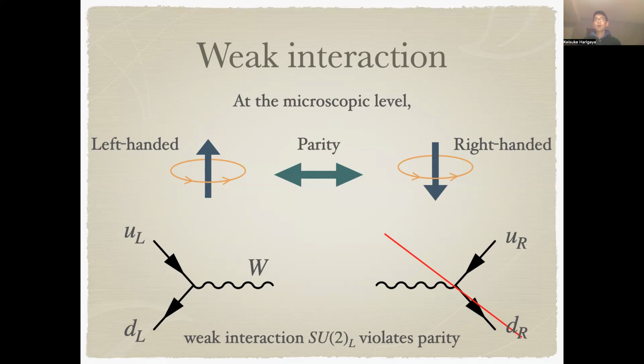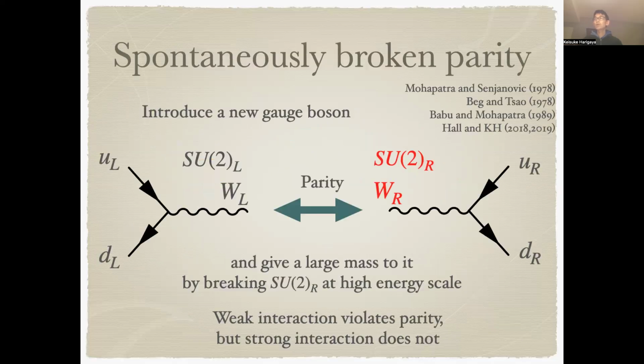In fact, only left-handed particles couple to the weak gauge bosons, while right-handed particles do not. So the weak interaction explicitly violates the parity symmetry. So to implement the parity symmetry, we must consider a spontaneously broken parity symmetry.